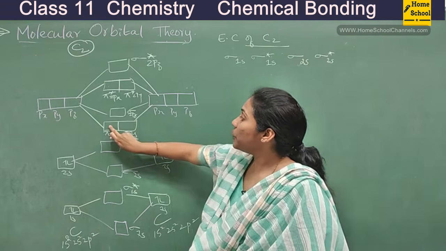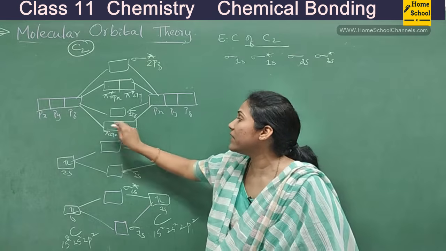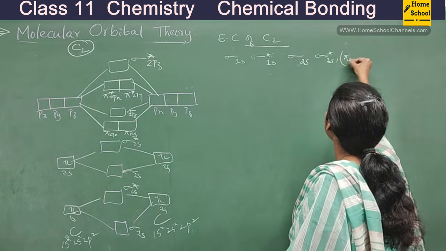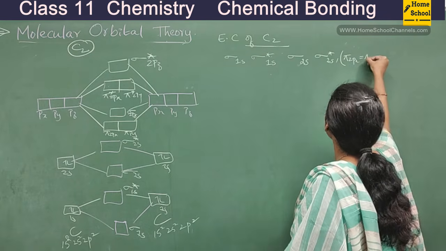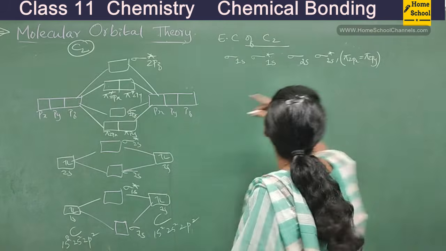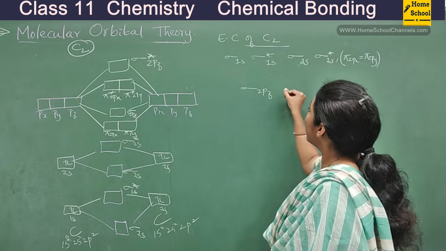After sigma star 2s, you have two molecular orbitals with equal energy, right? What are they? One is pi 2px, equal to pi 2py. Very good. After that, the higher energy is for sigma 2pz.